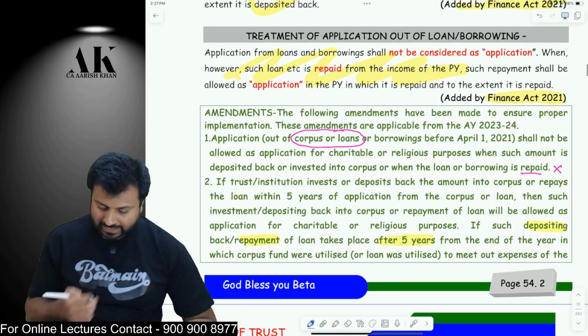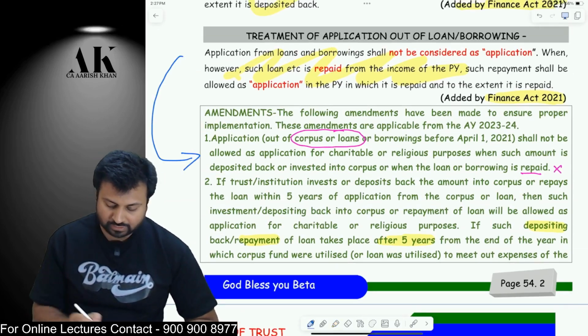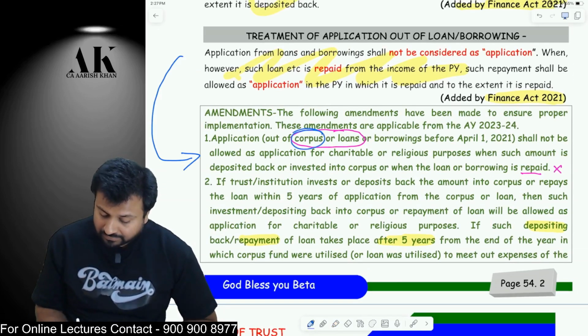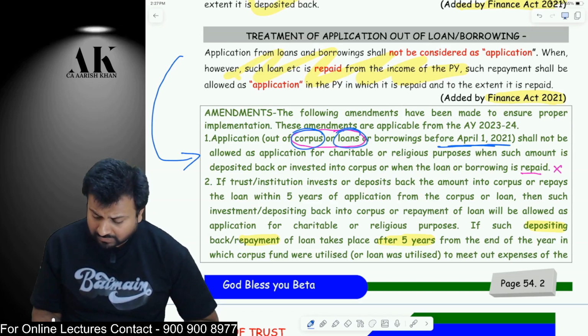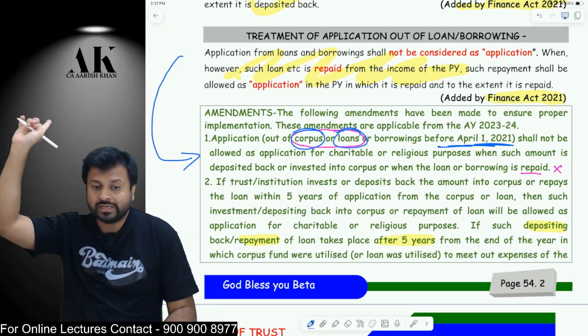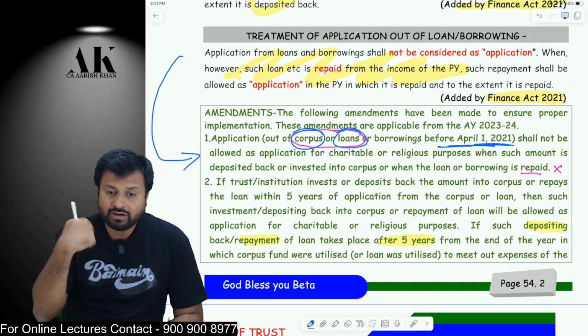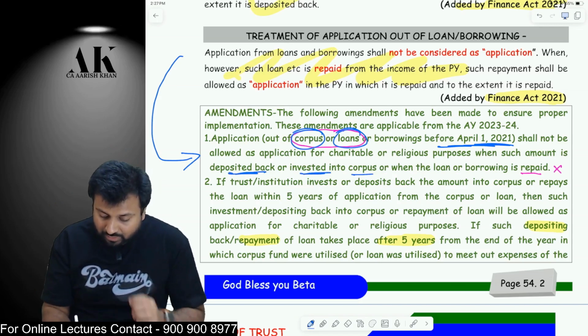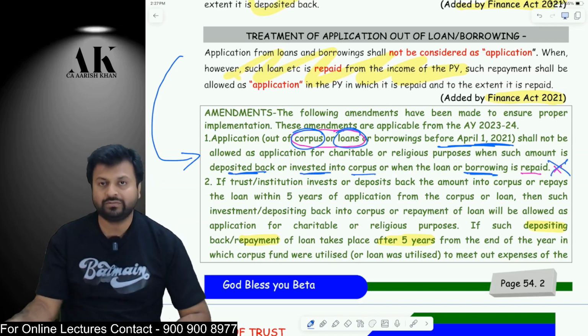Now, a related clarificatory amendment has been made by Finance Act 2023 over here, that for any corpus which was there before 2021, and the loan which was taken before 2021, if you now deposit back that corpus and invest that corpus, or if you repay the loan, then that will not be allowed as a deduction.